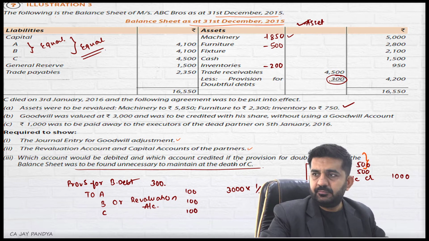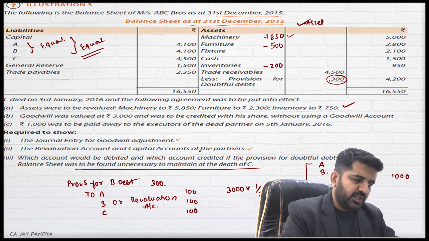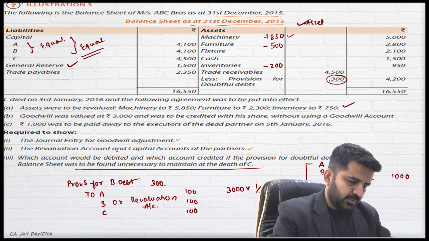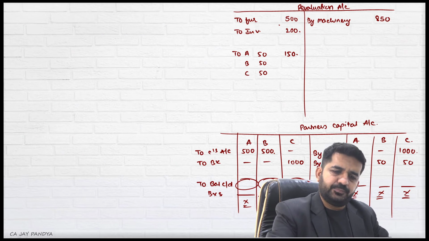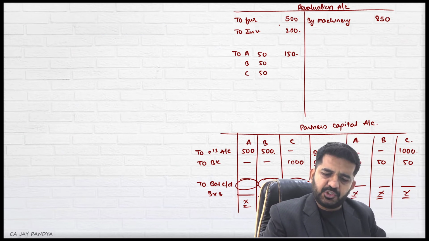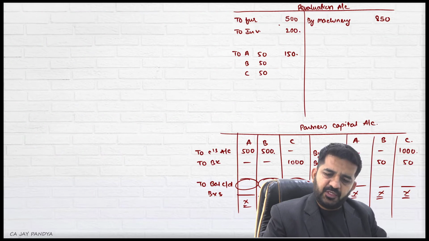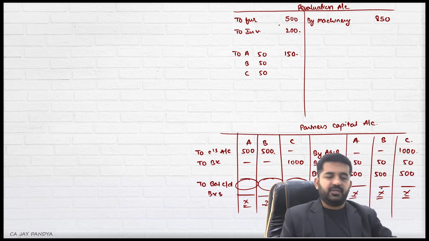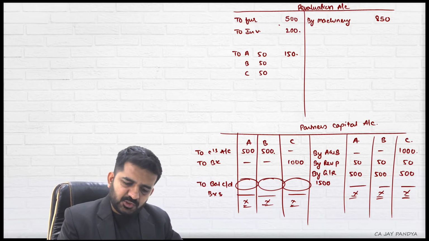Is it all right? Yes, as we need to complete the revaluation account, we need to also transfer the general reserve, right? Is anything else to be transferred? No. Is it all right? So before preparing the revaluation account, we need to transfer the general reserve in equal ratio. The general reserve given is 1500. So it should be 500, 500, and 500. Is it all right? So the general reserve should be transferred.